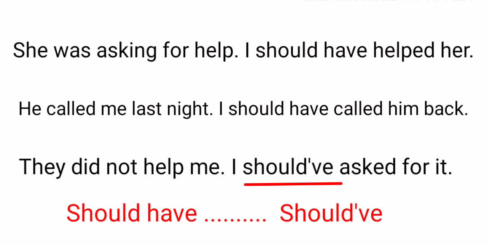They did not help me. I should have asked for it. Should've is a contraction of should have. You can write in sentences should have or should've. We always use should have or should've in the past. Should've is a contraction of should have.